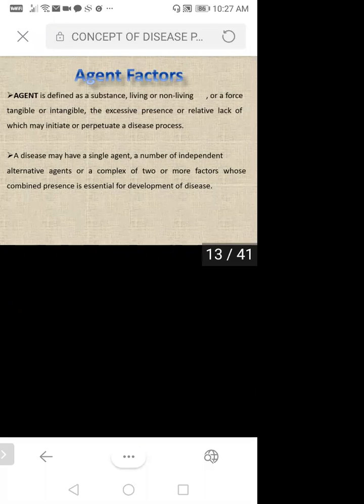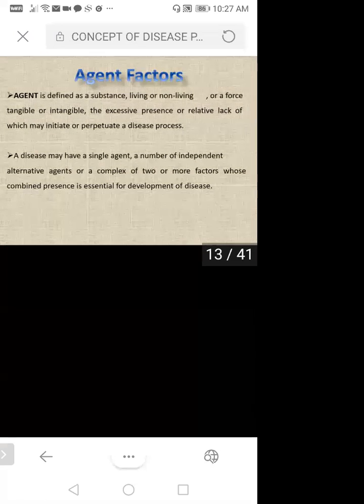Agent, host, environment. Very good. So three things are there: agent, host, and environment. So what are the agents? Viruses, bacteria. Okay, very good. So agent factors are there, then host are there, then environment is there. So what do you mean by agent?